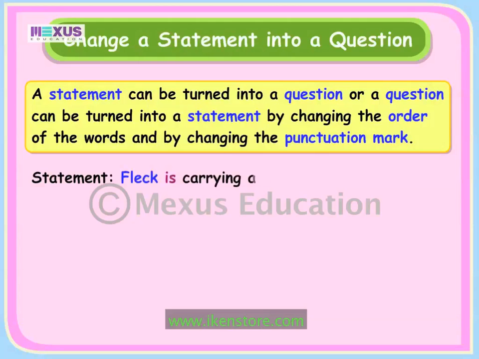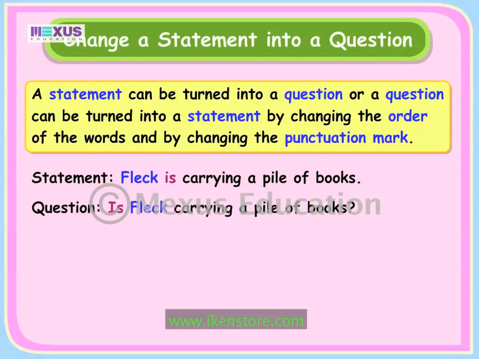Fleck is carrying a pile of books. We can change the statement into a question by placing the verb is in the beginning of the sentence and replacing the full stop with a question mark at the end. Thus, we can form the question, Is Fleck carrying a pile of books?